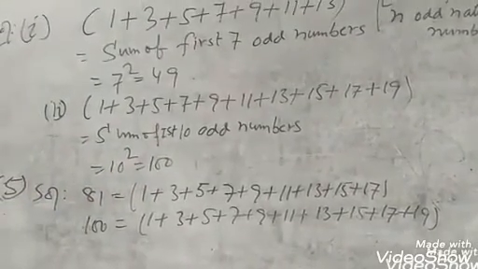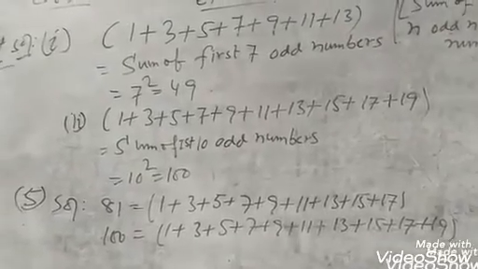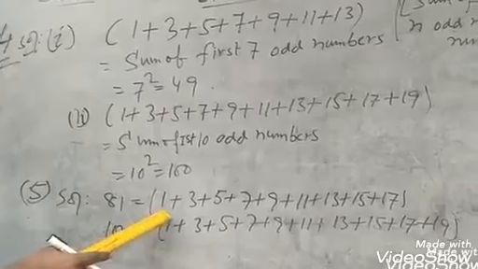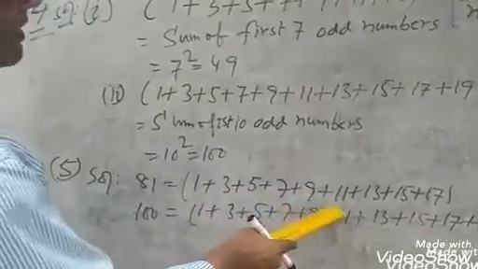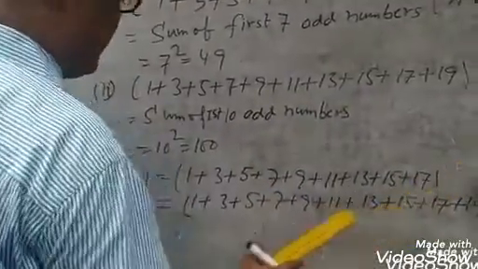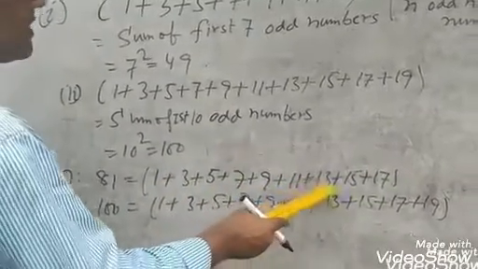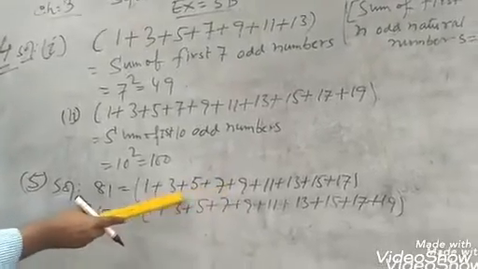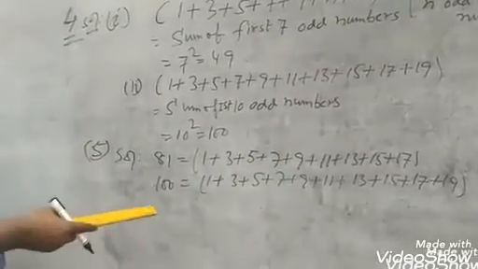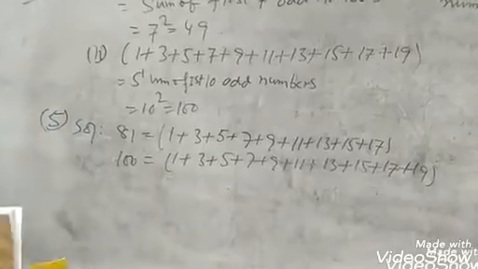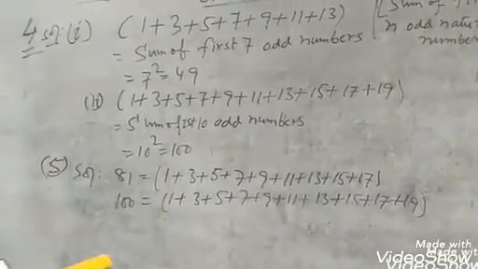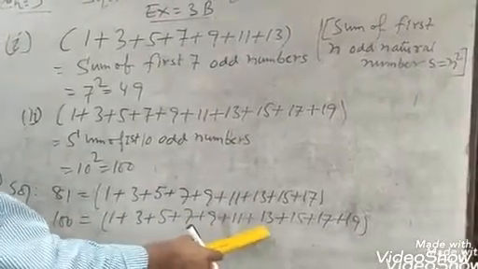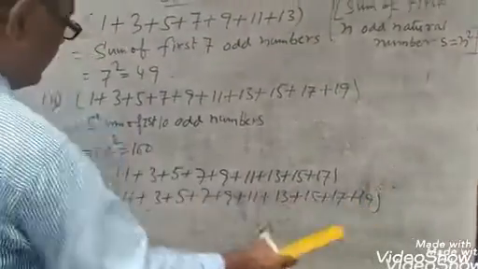Question number 3. Express 81 as the sum of 9 odd numbers. The first 9 odd numbers are 1 plus 3 plus 5 plus 7 plus 9 plus 11 plus 13 plus 15 plus 17. 1, 2, 3, 4, 5, 6, 7, 8, 9. Then 81 equals the sum of the first 9 odd numbers. 100 equals the sum of the first 10 odd numbers. 1 plus 3 plus 5 plus 7 plus 9 plus 11 plus 13 plus 15 plus 17 plus 19 equals 100.